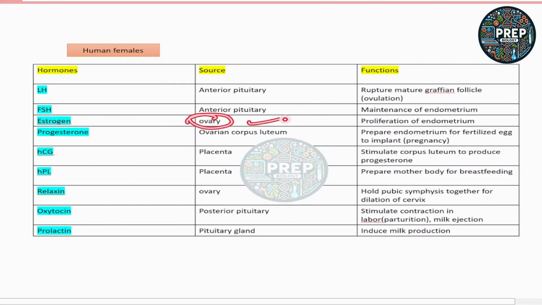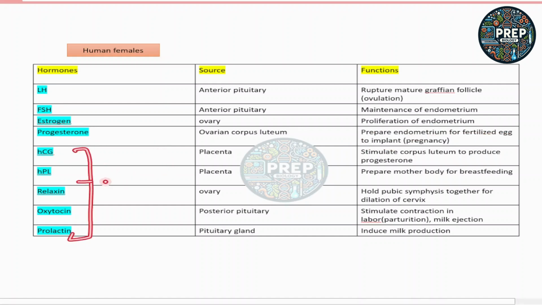Estrogen, which is secreted by the ovary, helps in the proliferation of the endometrium. Next is progesterone. Progesterone is secreted by the corpus luteum, which is present in the ovary, and it helps to prepare the endometrium for the fertilized egg to implant. So this hormone helps in the implantation process.